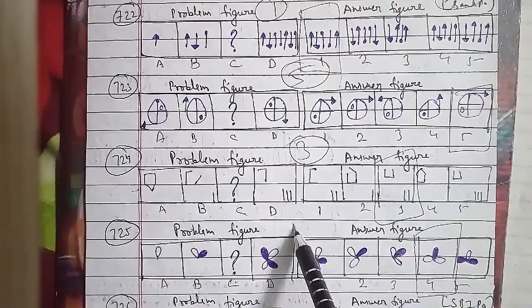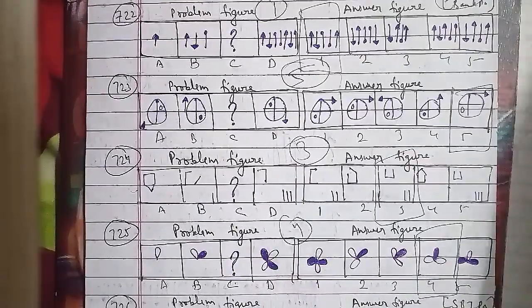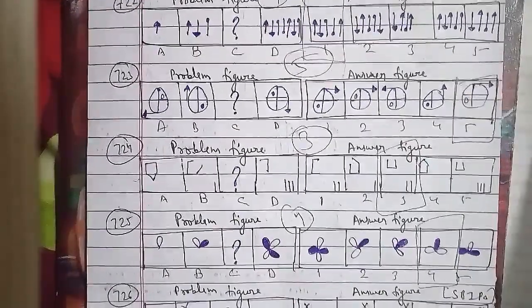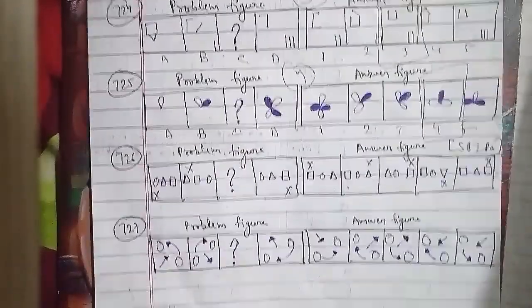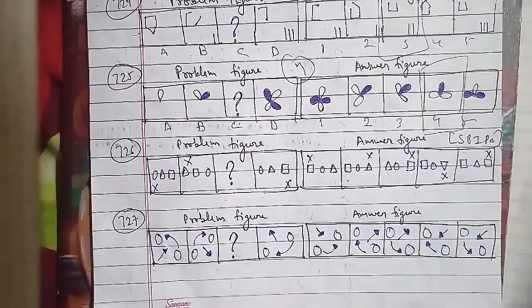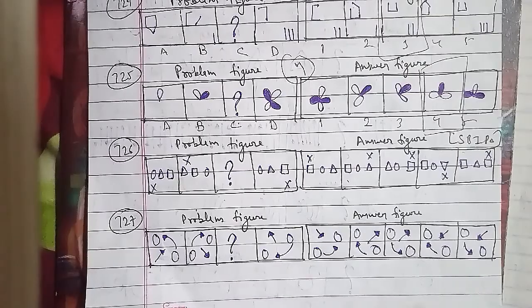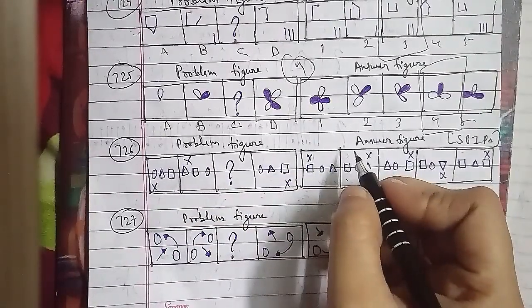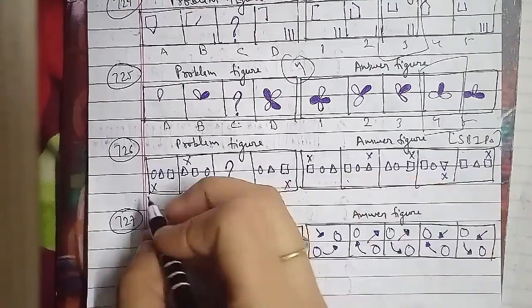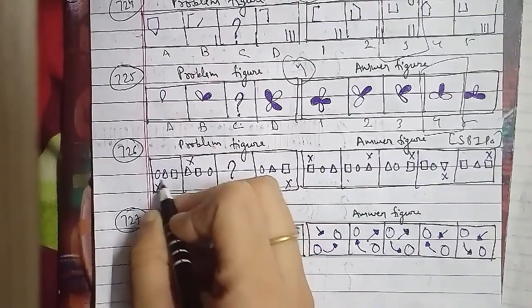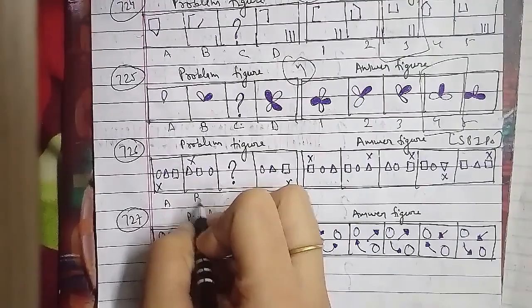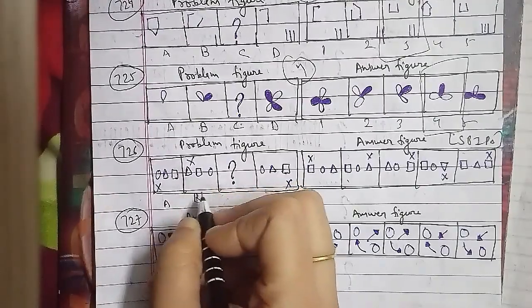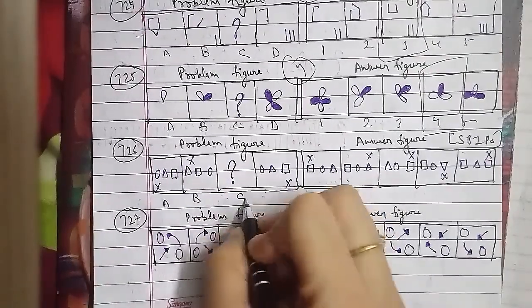This is your figure 1, 2, 3, 4 and 5, which is very important because this has been asked in the SBI PO question paper as well, where the three central figures move one step towards left, and the cross moves from corner to corner in a clockwise direction each time. So after the B figure, the C figure, which is the second figure, will be the right answer for this question here.